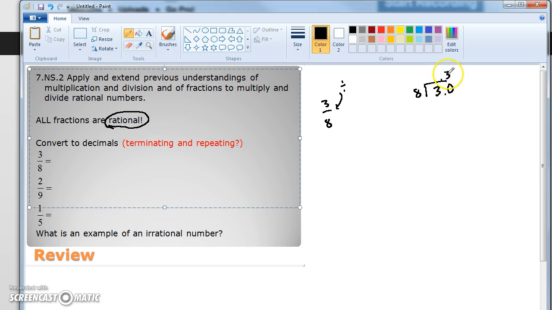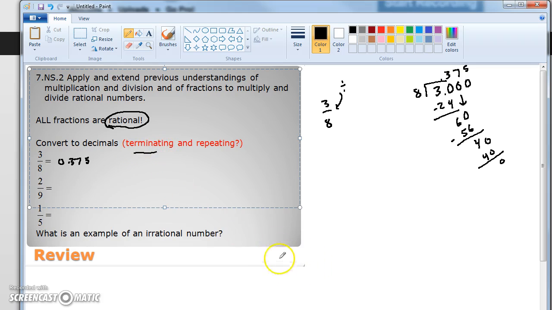And bring my decimal up. 3 times 8 is 24. I just do my math. Subtract that, I get 6. I can put another 0. It's 60. I know 8 goes into 60 7 times. 7 times 8 is 56. Now I have a 4 left over when I subtract it. I put another 0, and 8 goes into 40 5 times exactly, and I don't have any remainders, nothing's left, so I stop. So that becomes 0.375.